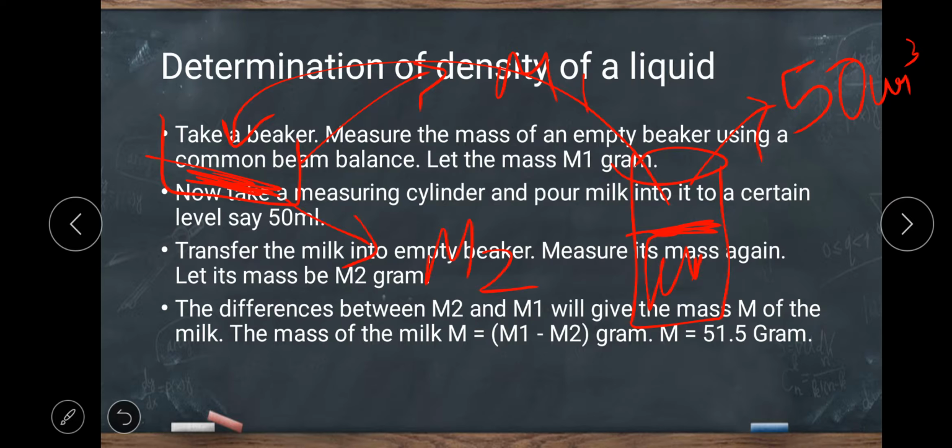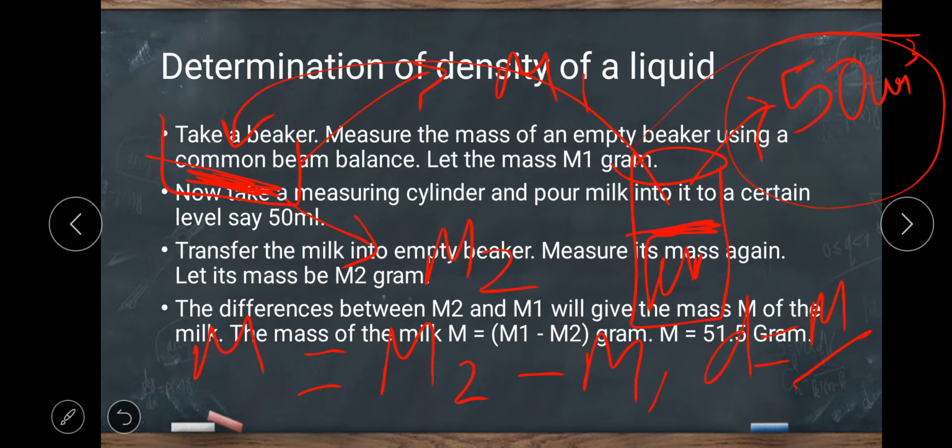So the difference between m2 and m1 is the mass of the liquid, and the volume you have already found here. So easily now you can find the density equals mass upon volume. Different substances have different densities.